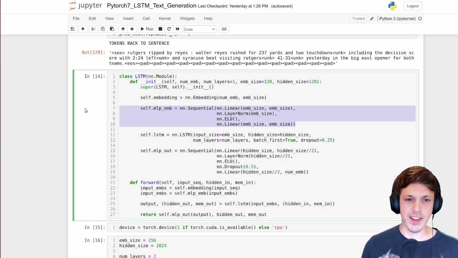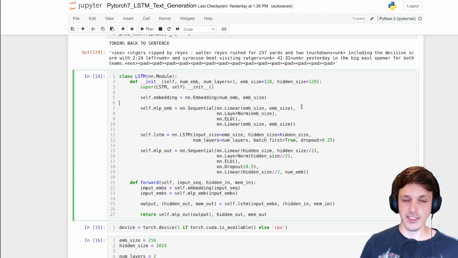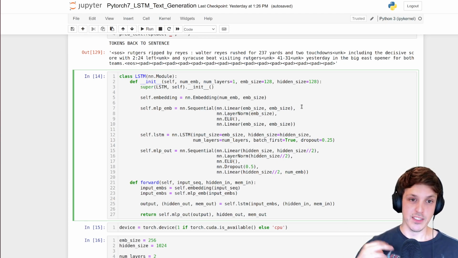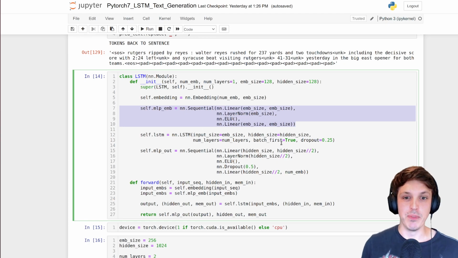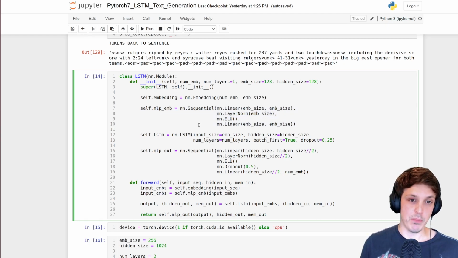We've got our embedding. I've got an MLP in here as well. We probably don't really need this before our LSTM, but I find it just trains a bit faster with that. Because we're trying to learn our embeddings from scratch, from random, it can take a little while and the performance isn't as good. We'll look into the future at how you can pre-train your embeddings and freeze them during the actual training of your model. But for now, we're learning them from scratch, and so this just helps it learn a bit faster, so that the output of the MLP and embedding means something to the LSTM, right? Because if we initialize it with Gaussian random noise, it can take a long time for that to actually move to something useful.